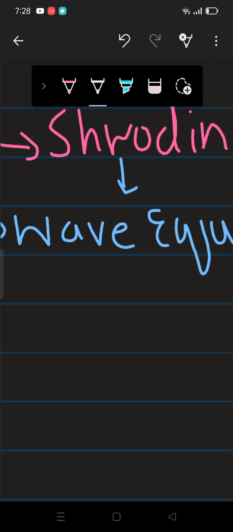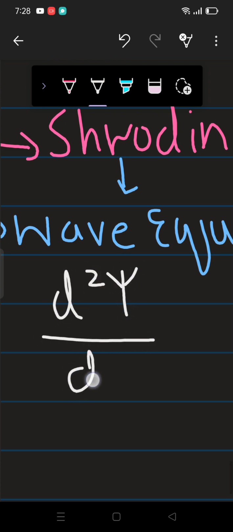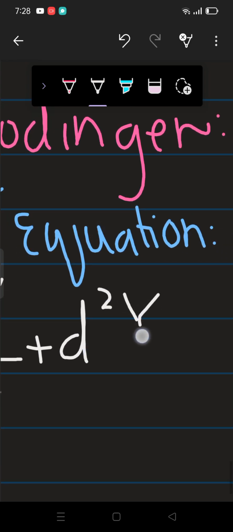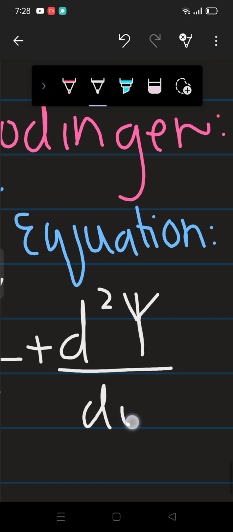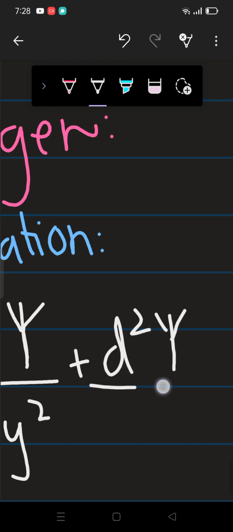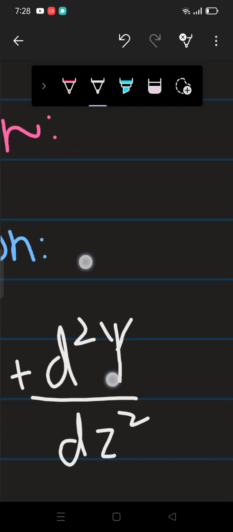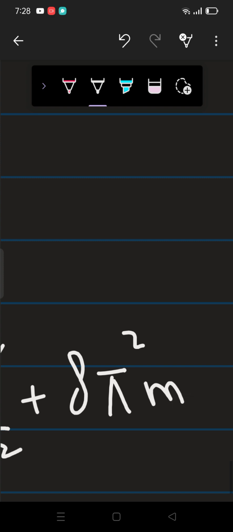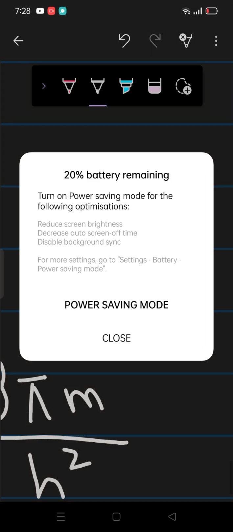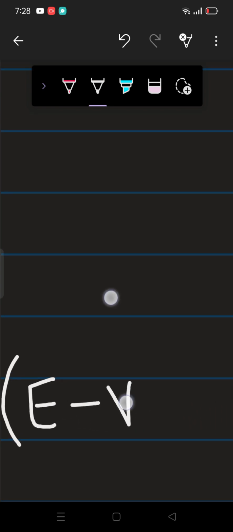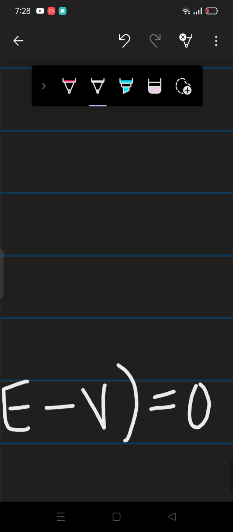Now this wave equation was basically d²ψ/dx² plus d²ψ/dy² plus d²ψ/dz², alright, plus 8π²m/h² into (total energy minus V) is equal to 0.